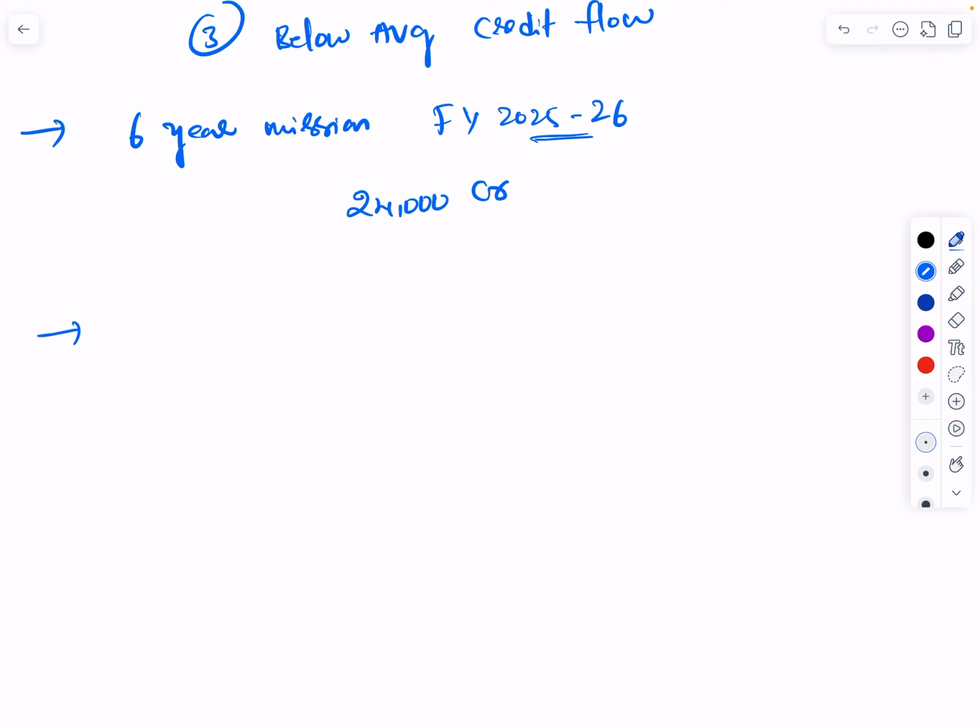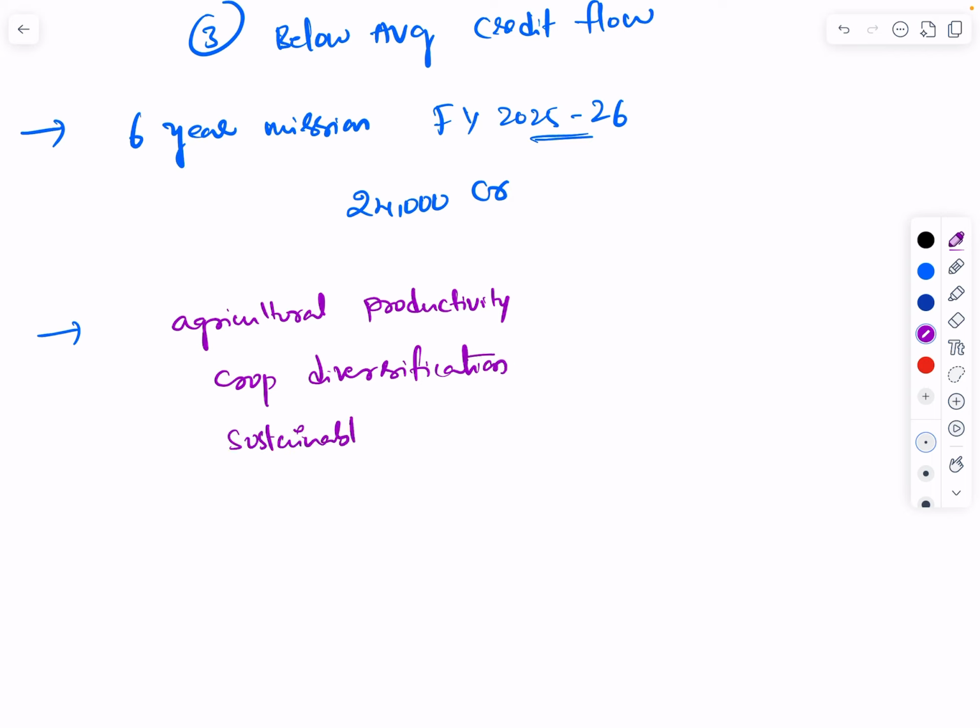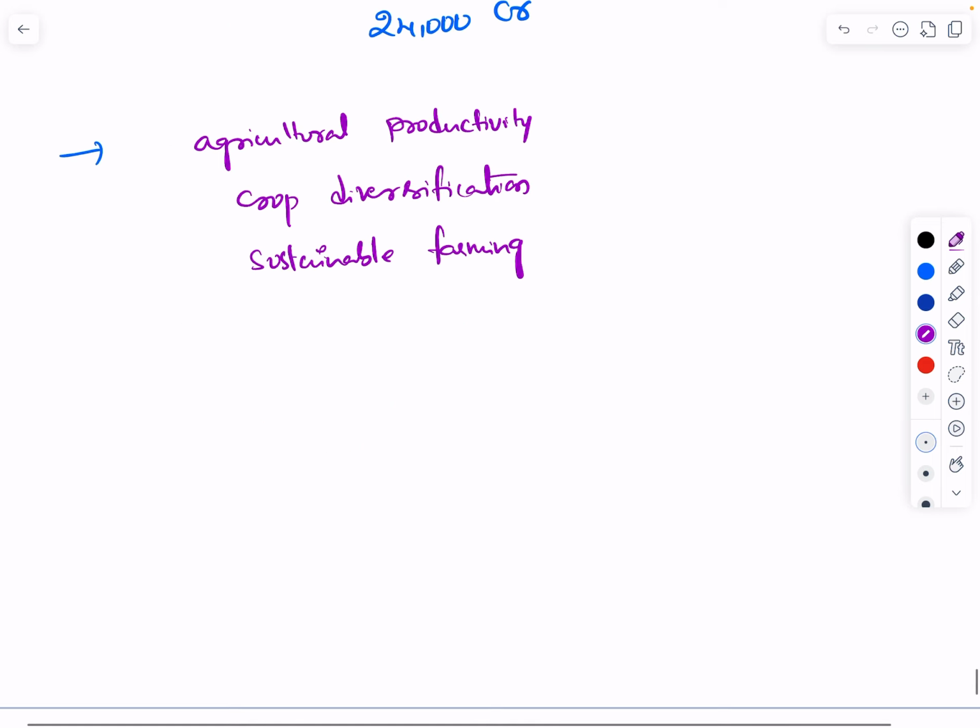We will see about the objectives now. The first and foremost objective is to improve agricultural productivity. The second thing is to encourage crop diversification and sustainable farming, and post-harvest infrastructure build-up, because after harvesting also there are some critical challenges for that product.